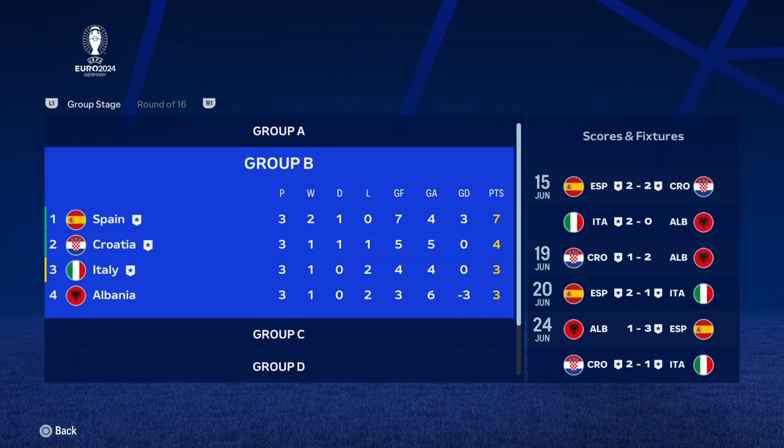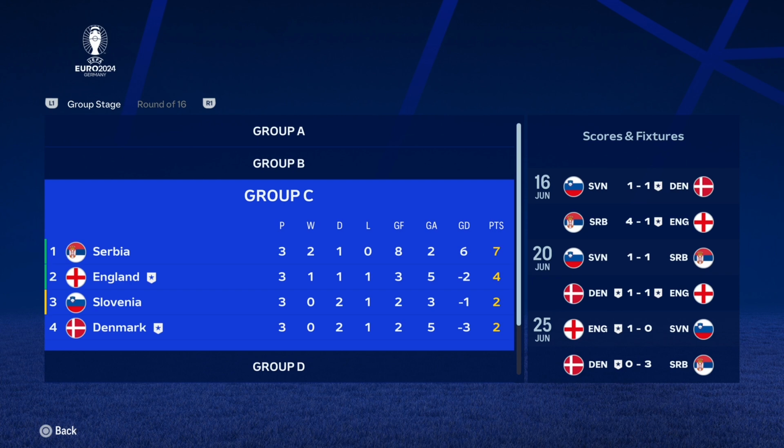Then we've got Group B. You could see this happening. Although not Italy losing to Albania, Croatia losing to Albania is a bit of a shock. But it's a toss-up between those three. Italy going out isn't that much of a shock, although they might have qualified. No, they did qualify in third place, so they're fine.